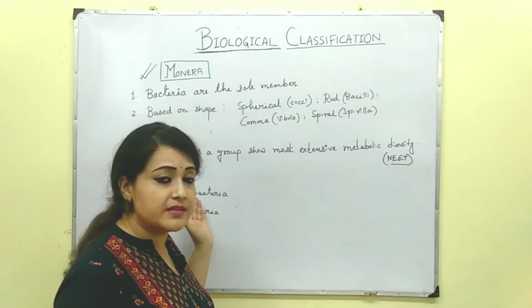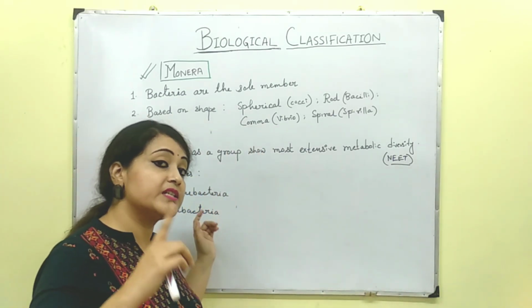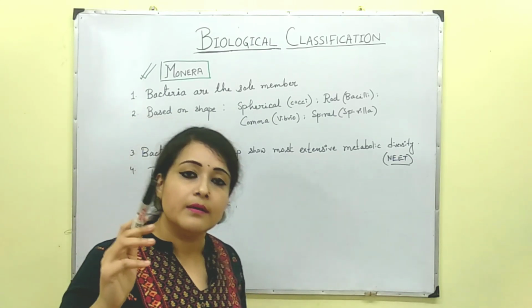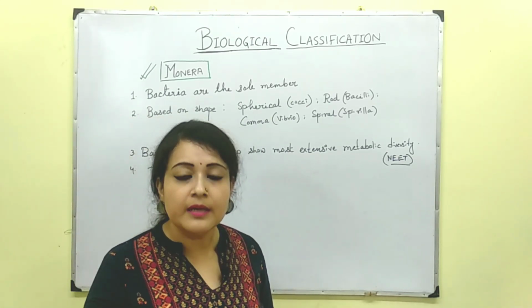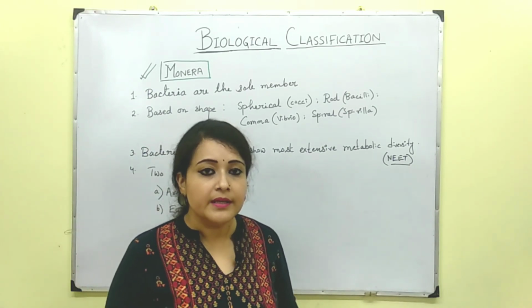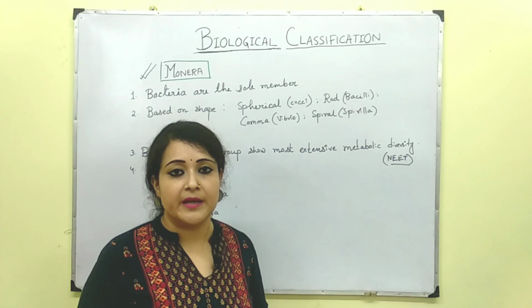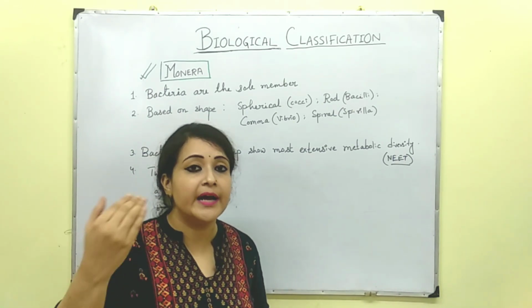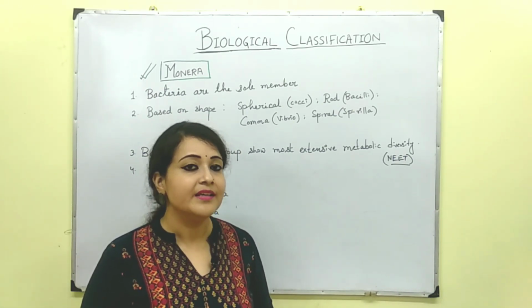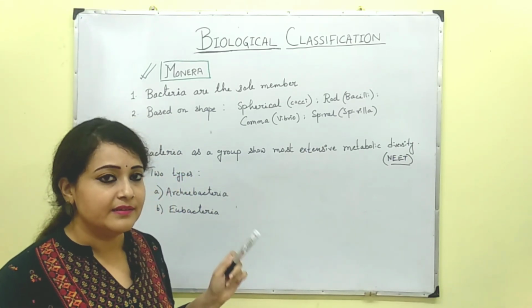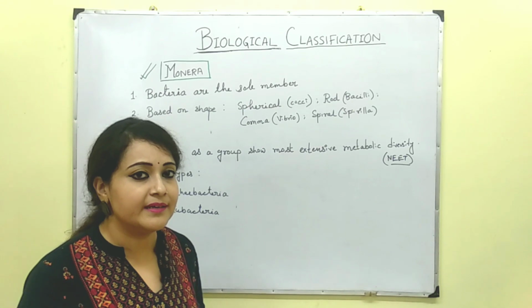But Archaebacteria can tolerate extremes of environmental conditions, and they can survive in saline water, that means in seawater. You can find these Archaebacteria even in hot springs, that means they can tolerate a high temperature range as well. You can find them inside the ruminant animal's gut. They can produce methane gas.